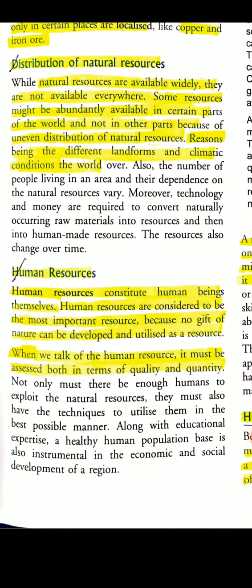Now we can talk about human resources. What is human resource? Human resources constitute human beings themselves. Human resources are considered to be the most important resources because no gift of nature can be developed and utilized as a resource without them.